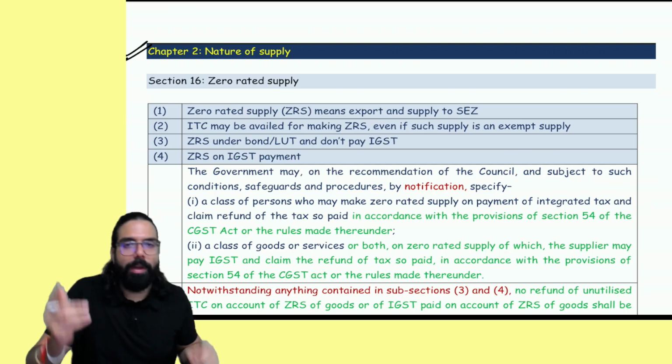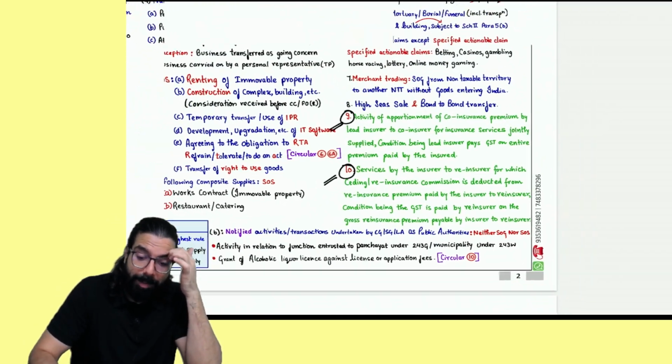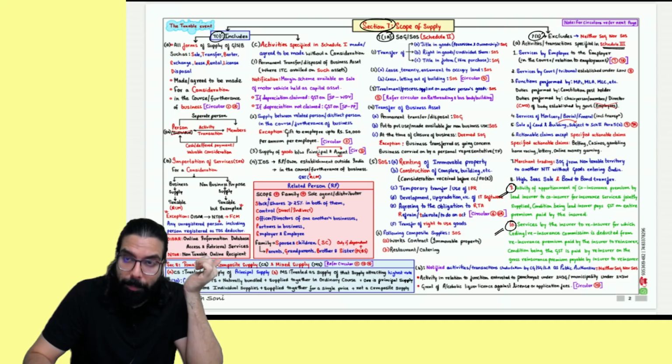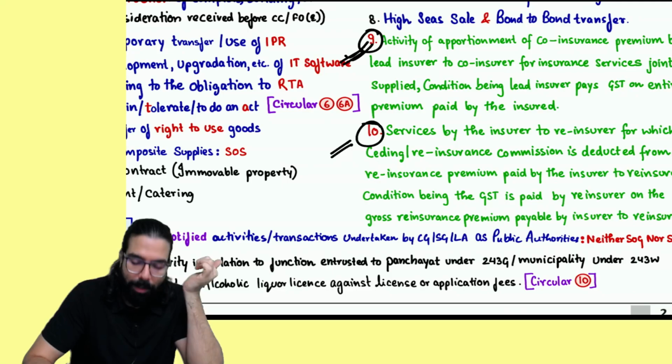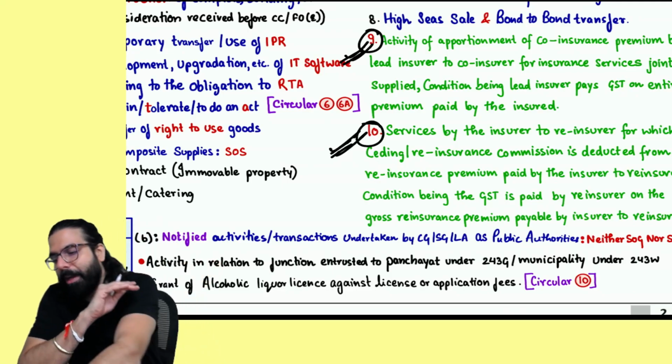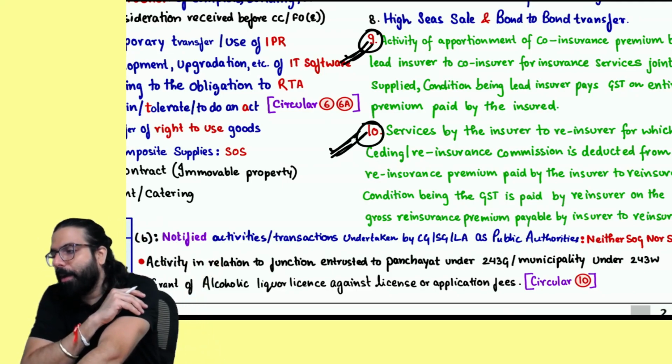Now, chapter number 2. Everyone listen very carefully. Amendments to supply are done. In the supply chapter, what are the two amendments? First of all, in section 7(2), in Schedule 3, paragraph number 9 and paragraph number 10 have been inserted. Paragraph number 9 and paragraph number 10.